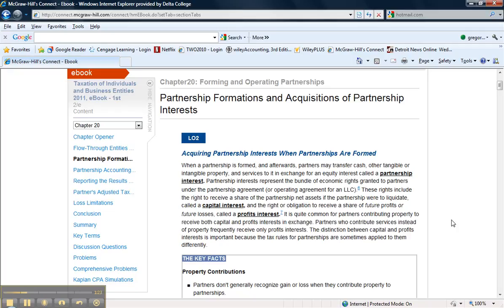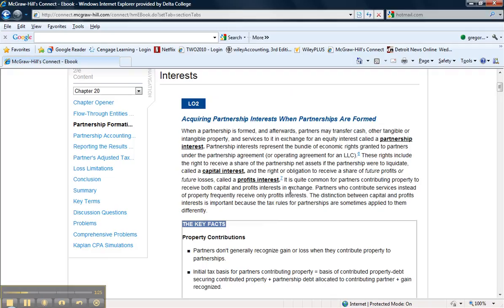There's a couple different kinds of interests in a partnership. There's a capital interest and a profits interest. You can read about those here. A capital interest means you're buying in and you have the right to receive liquidation rights. If the partnership were ever liquidated, you'll get cash coming from the sale of all the assets. A profits interest is only the right to receive a percentage of the profits of the company while it's in business. You don't have any rights to receive any liquidated assets if the company goes out of business.